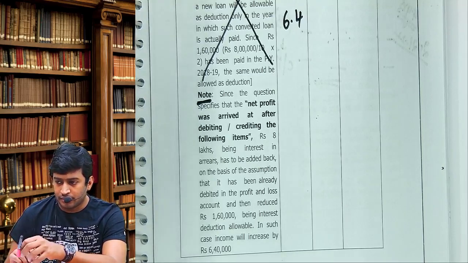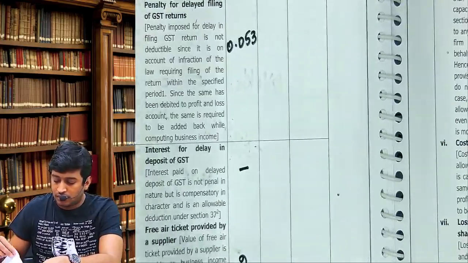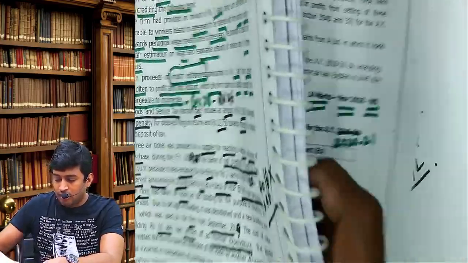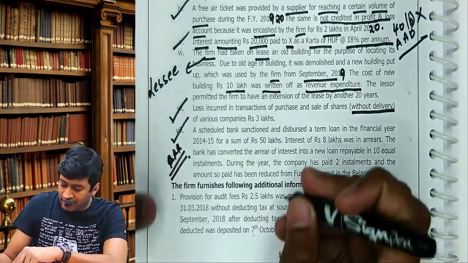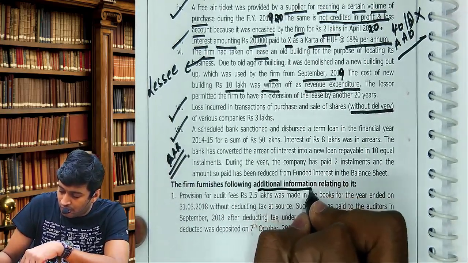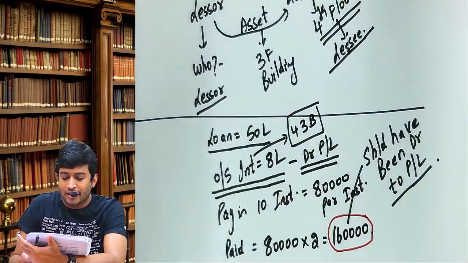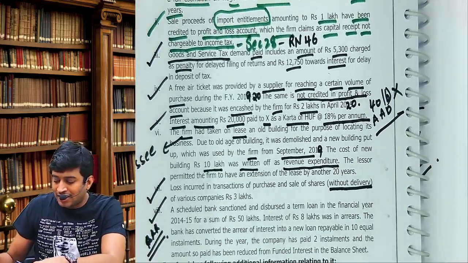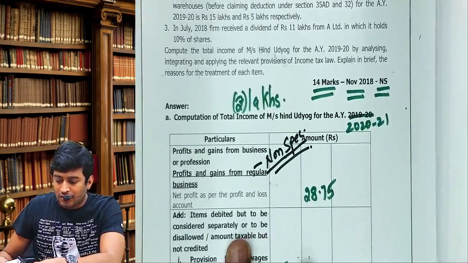Okay? Shall we continue? Sure. Now, additional information. This is important. How many additional information are given? 3. Okay. I'll start with the third one. I repeat, I'll start with the third one.